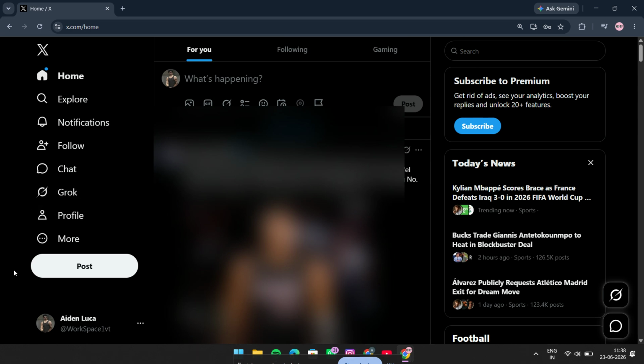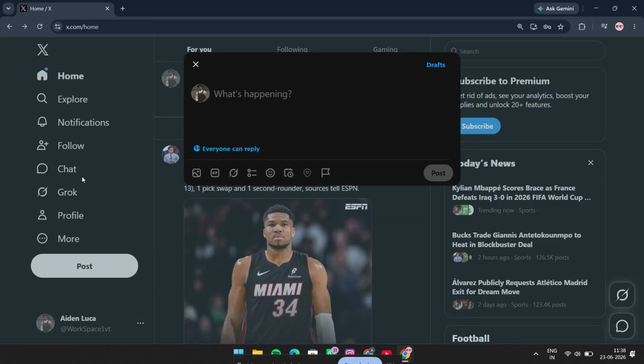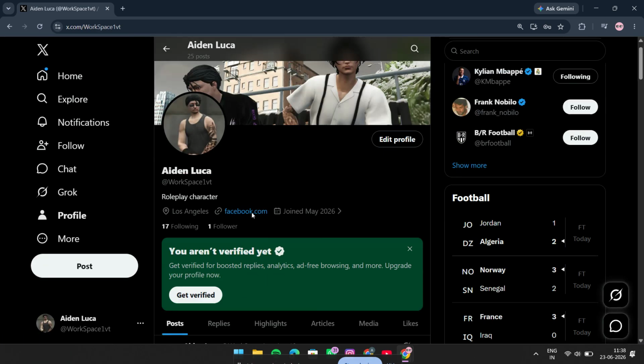Tweets are now called posts. So whenever you create a message and share it on the platform, that content is no longer referred to as a tweet, it is now simply a post. That's a small change, but it's an important one if you're learning the updated terminology.